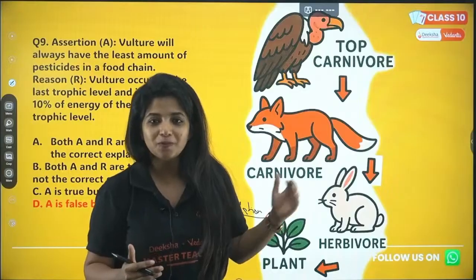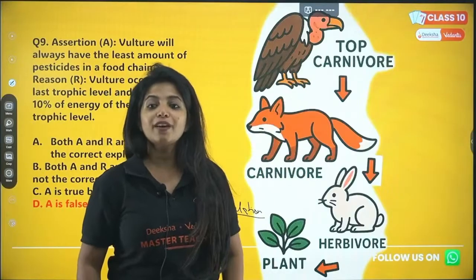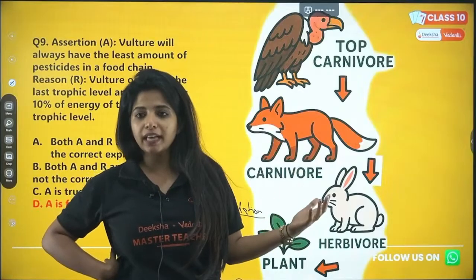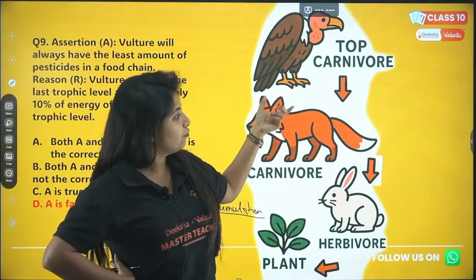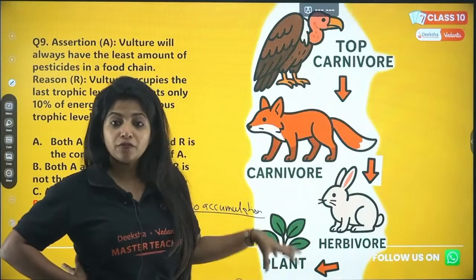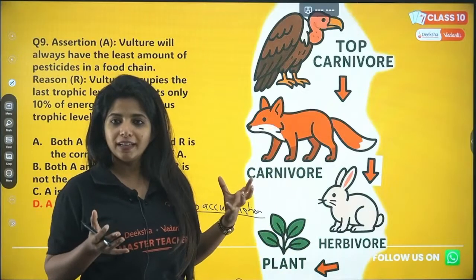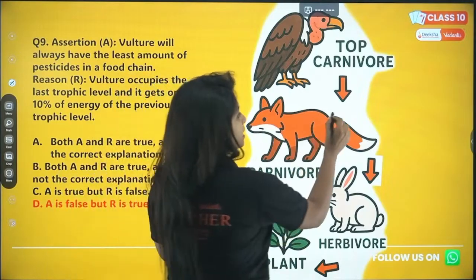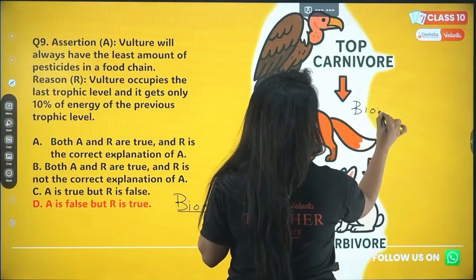Now what will happen? When you go to the highest trophic level, they will have the most amount of pesticides, because they are the organism which are basically feeding on other organism which have so many lower organism in front of them. They have fed on all of it. Right, my dear children. So they will have the highest amount of pesticides, and this is known as biomagnification.